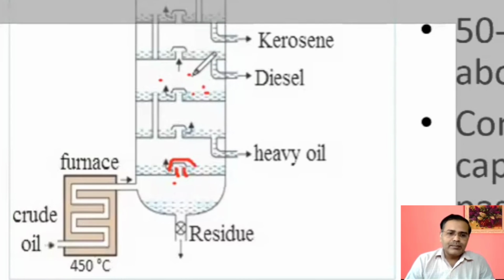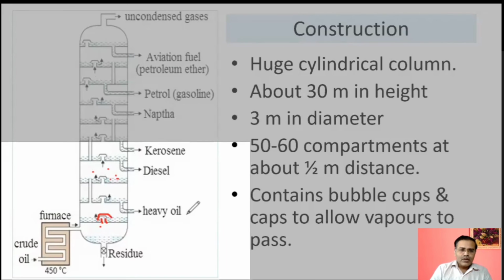Some will go up and up and reach the upper part. Sometimes they may not reach the upper part. They may condense somewhere, and from the respective compartments, for example, one getting condensed here, that is taken out. So from the various compartments it is taken out, and it is found that this is heavy oil, this is heavy diesel, this is kerosene, and so on.